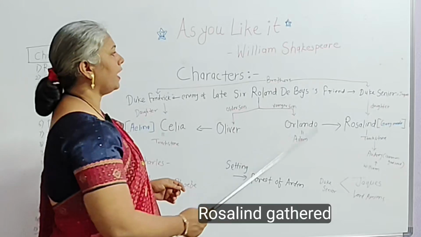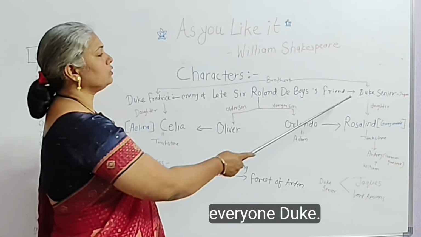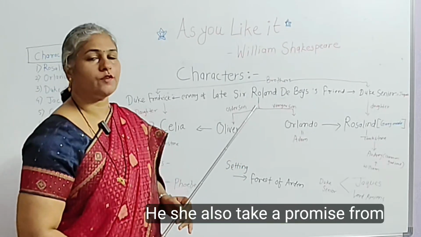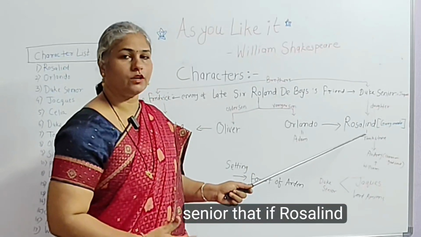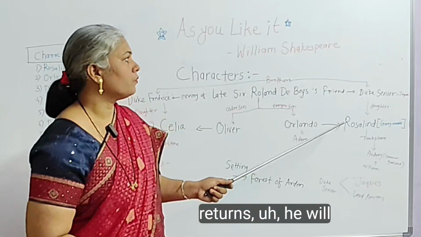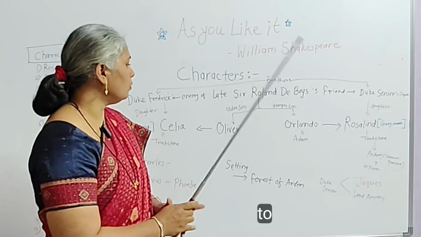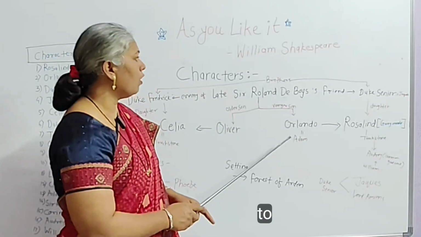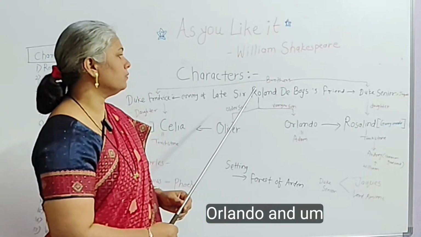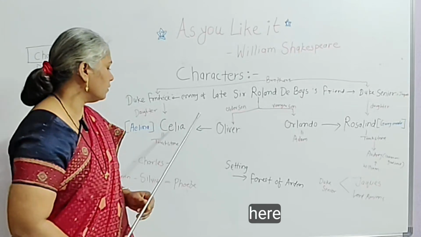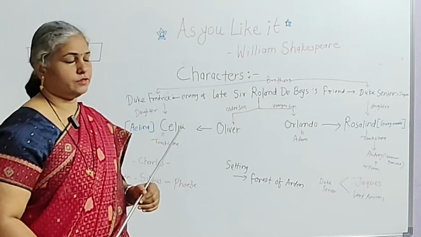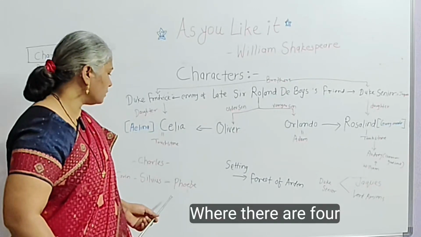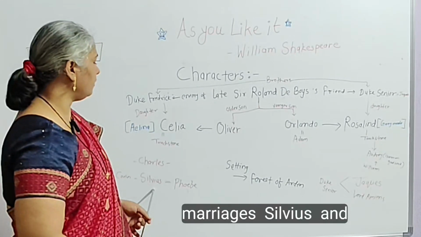Rosalind gathered everyone. She also got a promise from Duke Senior that if Rosalind returns, he will let her marry Orlando. Then the day of marriage arrives, where there are four marriages.